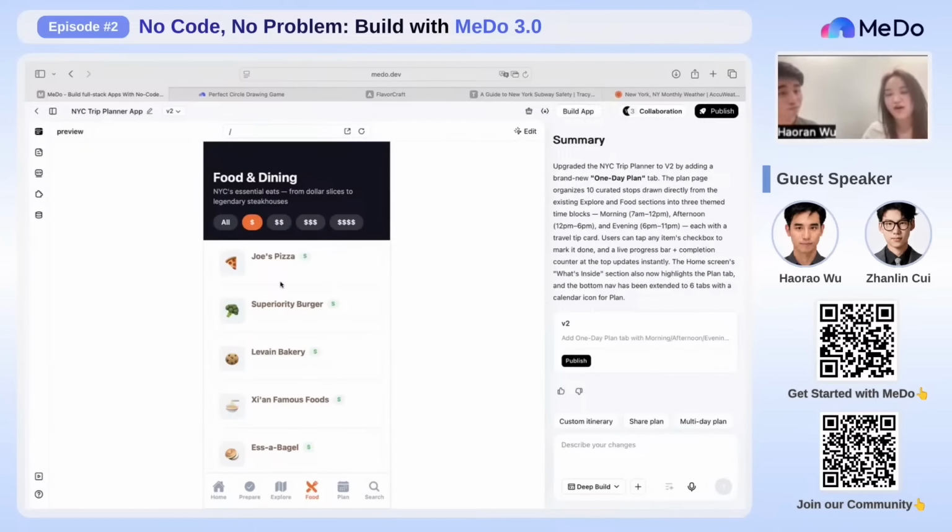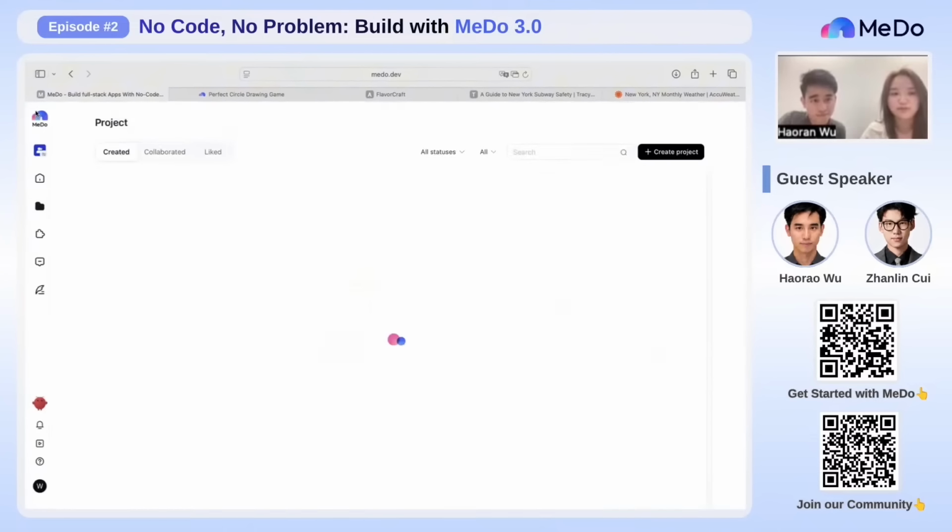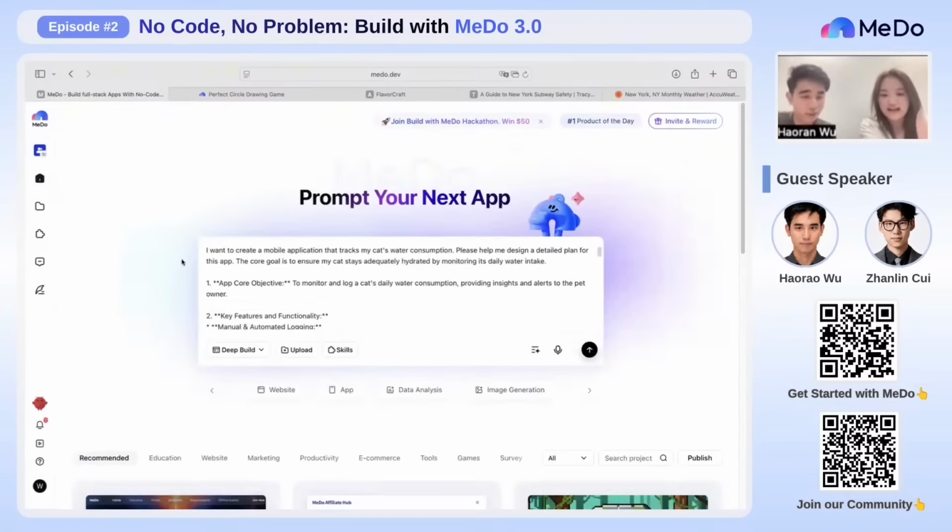Okay, I want to go back to the homepage. I still have multiple questions I want to ask. Because I just mentioned there's also a deep build feature in the left corner. What else do you have? We also got fast build.